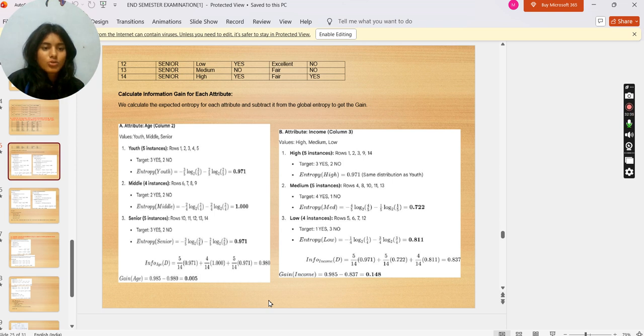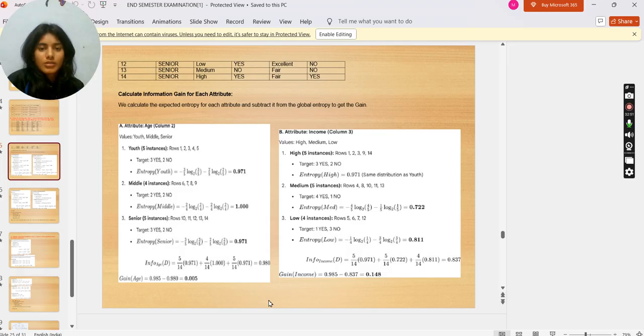Middle, 4 instances. Target is 2 yes, 2 no. Entropy is 1.0000. Seniors, 5 instances. Target 3 yes, 2 no. Entropy is 0.971 and gain is equal to 0.005.